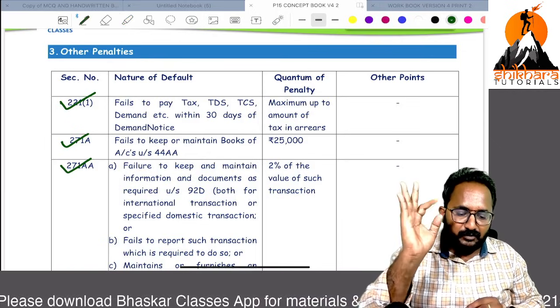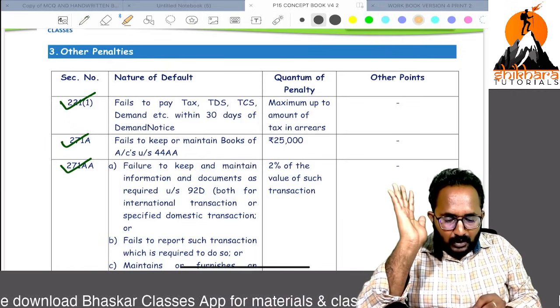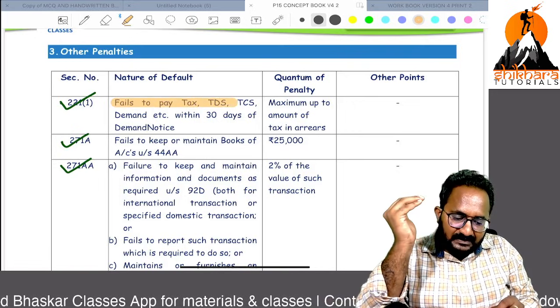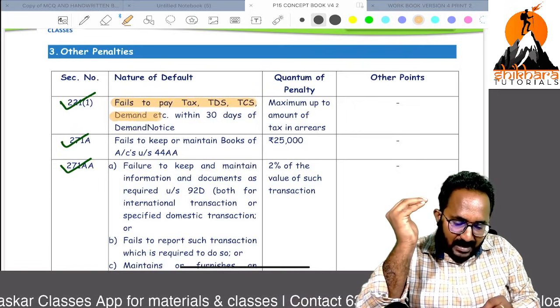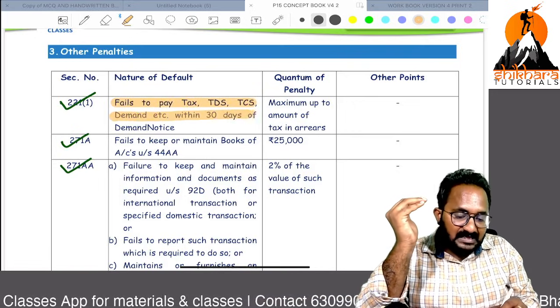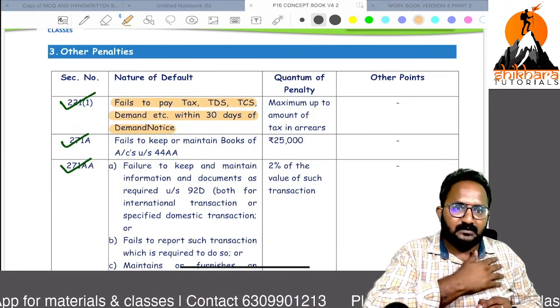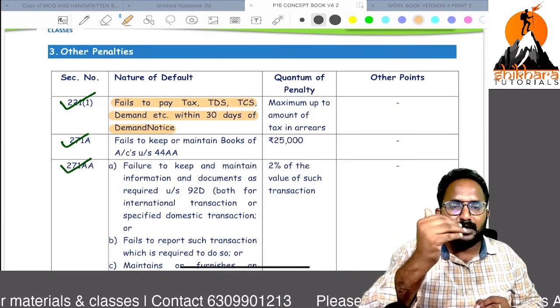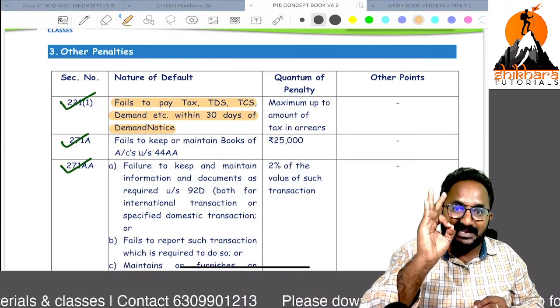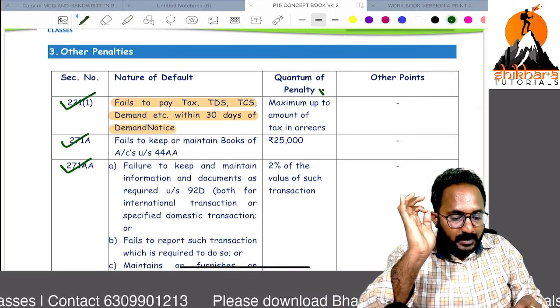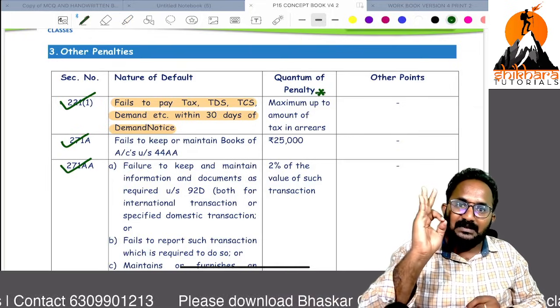Section 221 subsection 1: if you fail to pay the tax, TDS, TCS and demand, etc. within 30 days of the demand notice. After completion of an assessment, the AO will issue the demand notice. If you do not pay within 30 days of the issuance of the demand notice, you have to pay the total amount as a penalty.